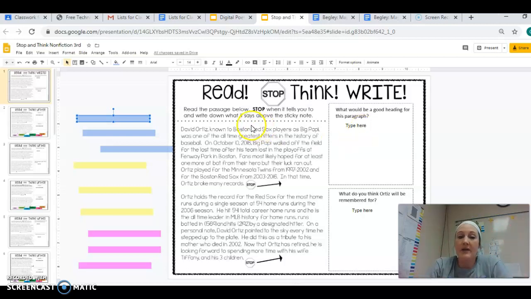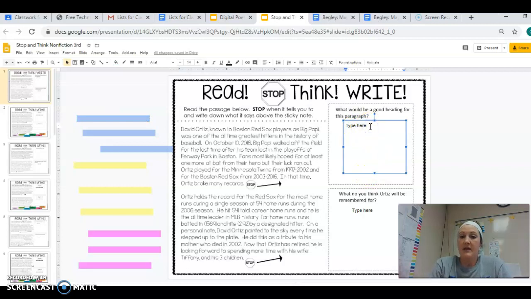I would go ahead and read this one or two more times, because I already read it the first time, so really that's my second and third time. Then I would check my answer and make sure I'm happy, and that I answered in complete sentences. When I say answer in a complete sentence, this is what I would want: A good heading for this paragraph would be blank, period.